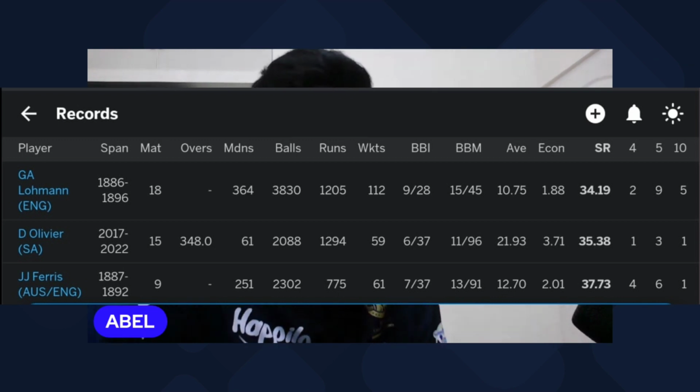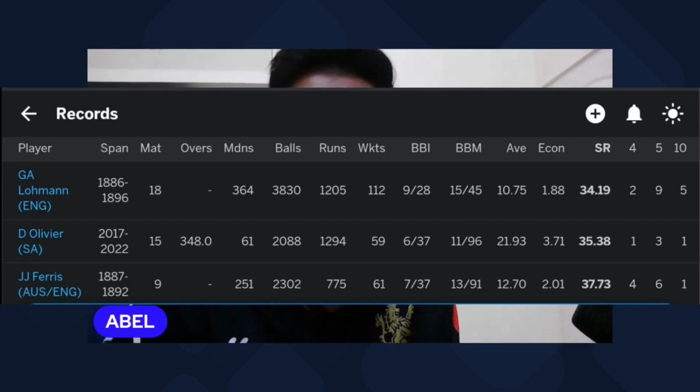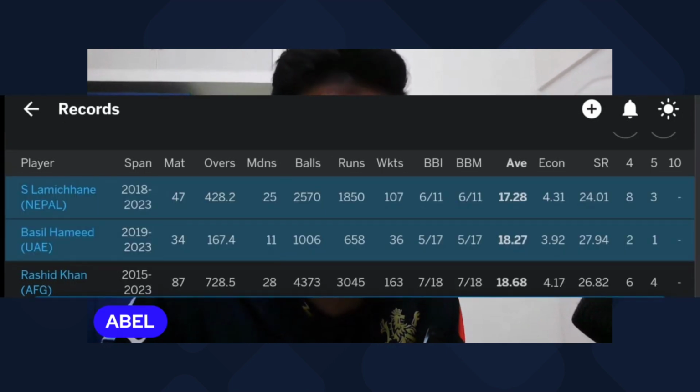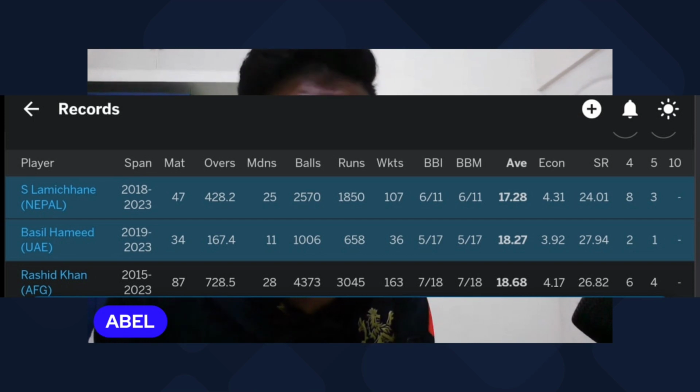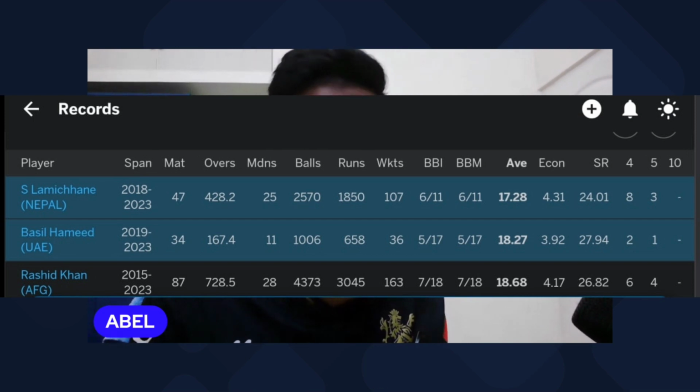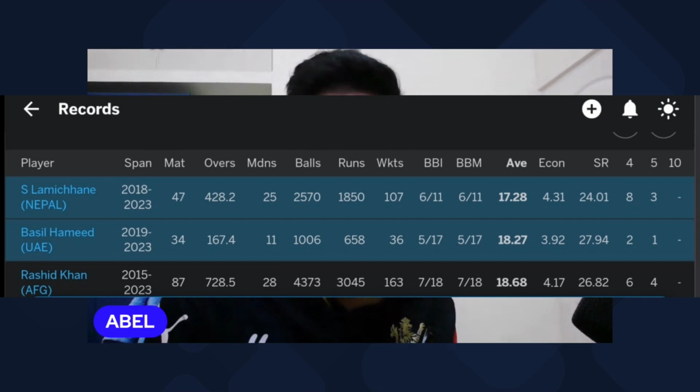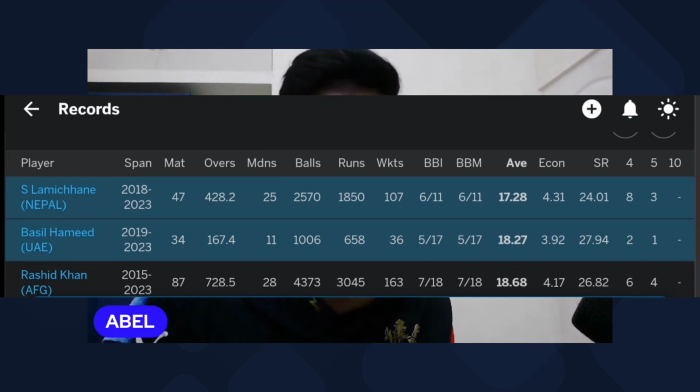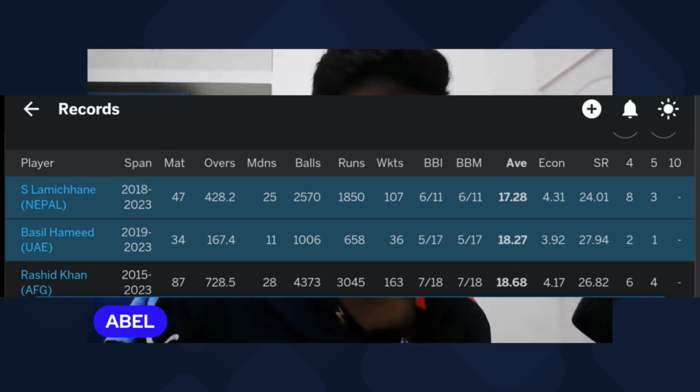Even for the one day matches, if you look at this particular column of Sandeep Lamichhane over here, his strike rate is not bad at all. He picks up a wicket in every 24 balls. Rashid Khan picks up a wicket in the one day format with every 26 balls he bowls. That's 4.2 overs to 4 overs. That's where some of the best bowlers in the world are.